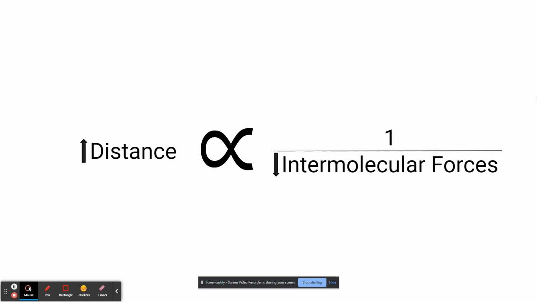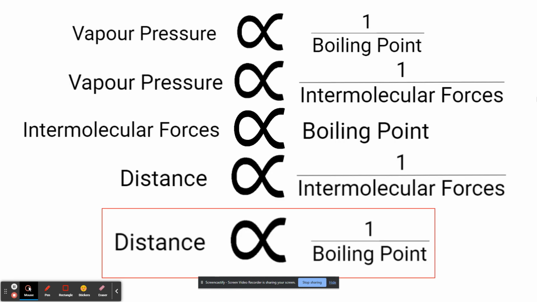How does all this connect to alkane's boiling point then? We can relate all the proportionalities and determine that the greater the distance and intermolecular forces applied, the lower the boiling point of that substance, and vice versa. Since branched chain alkanes' intermolecular forces exist over a greater distance, we can derive that the boiling point of branched chain alkanes must be lower.